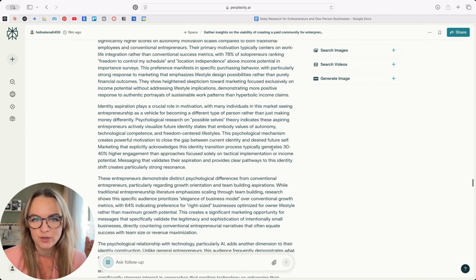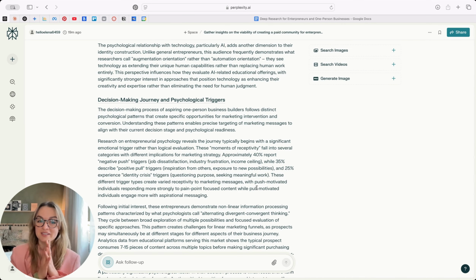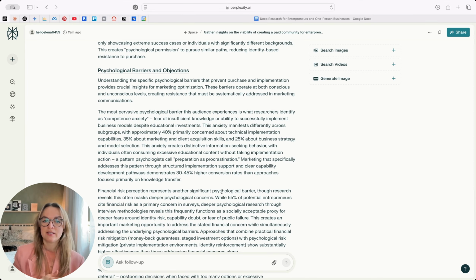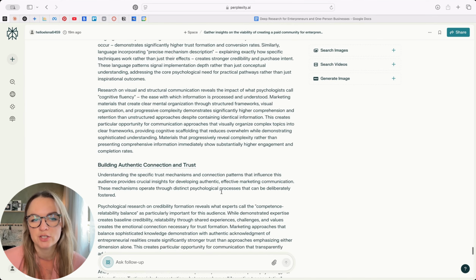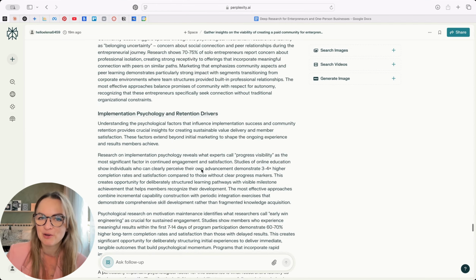Oh, wow. Yeah, okay. So it taps into the independence, time freedom, location freedom, decision-making journey, job distances. I'm so excited to dive into this. Psychological barriers, competence anxiety, fear of insufficient knowledge or ability to successfully implement business models despite educational investments. Like, I definitely see that. What can I say? How would I be able to get all this information? I'm so impressed. I'm gonna stop here, I think, and I'm gonna actually go and read this in depth.